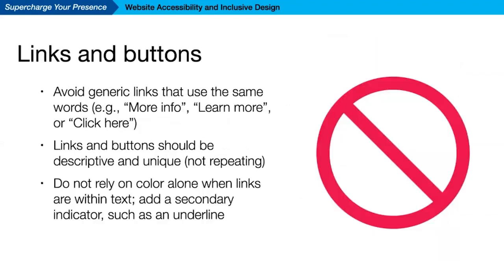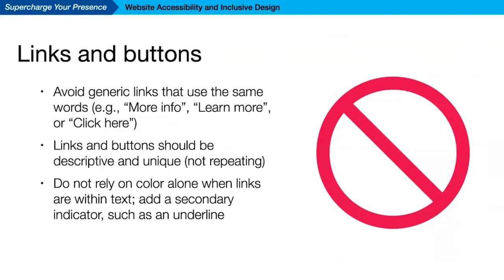With regard to links and buttons, avoid generic links that use the same words. For example, more info, learn more, click here. The links and buttons should be descriptive and unique, so you don't want to repeat them unless they all are going to the same place. But even then, you don't want to be redundant. So the link should be descriptive and go somewhere unique.